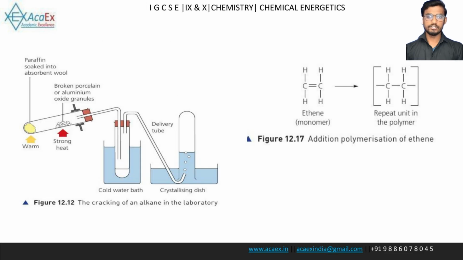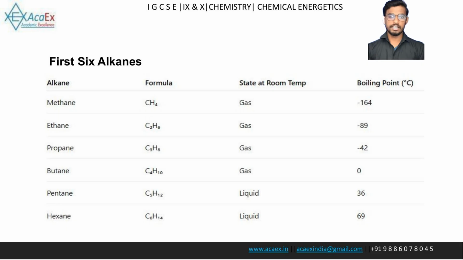This slide displays two diagrams of important organic reactions. The first shows the laboratory apparatus for the cracking of an alkane. The second illustrates the addition polymerization of ethene, showing how the ethene monomer links together to form the repeat unit of the polymer.